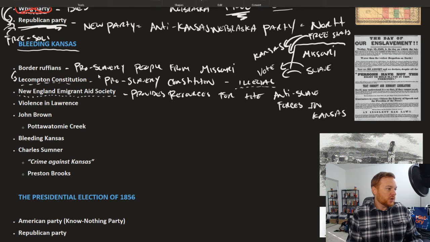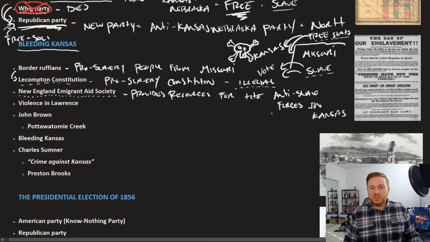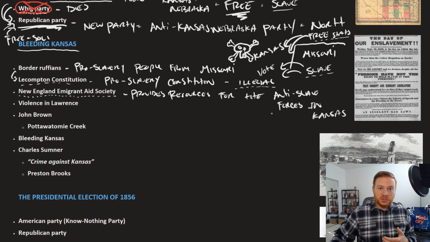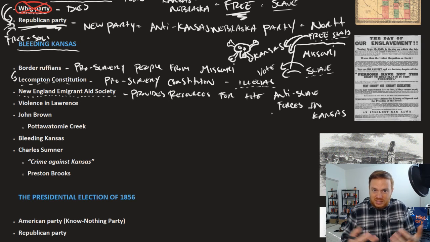And you can probably get an idea of where this is going. And because you have proponents of the free state moving, proponents of the slave state moving, that leads to death. And this is going to be a very bad skull and crossbones to represent what is Bleeding Kansas. And that is the violence between the pro-slavery and anti-slavery forces that go into Kansas, because popular sovereignty opened it up, said, look, whichever side has the most votes wins. So if you're anti-slavery, you move to Kansas trying to make it free. If you're pro-slavery, you move to Kansas trying to make it slave. And those two sides clash.